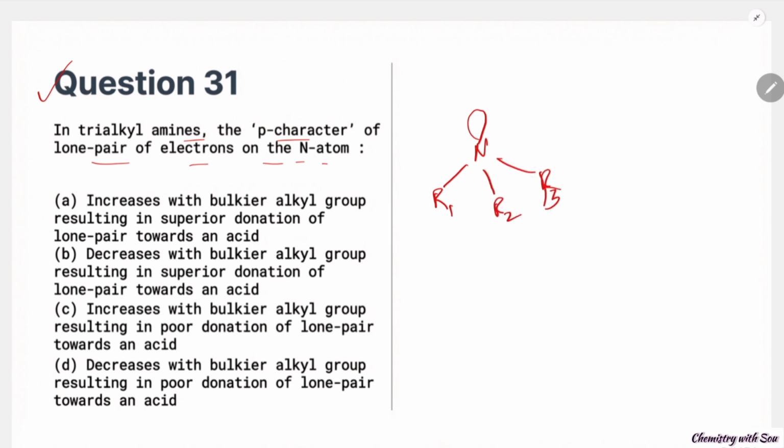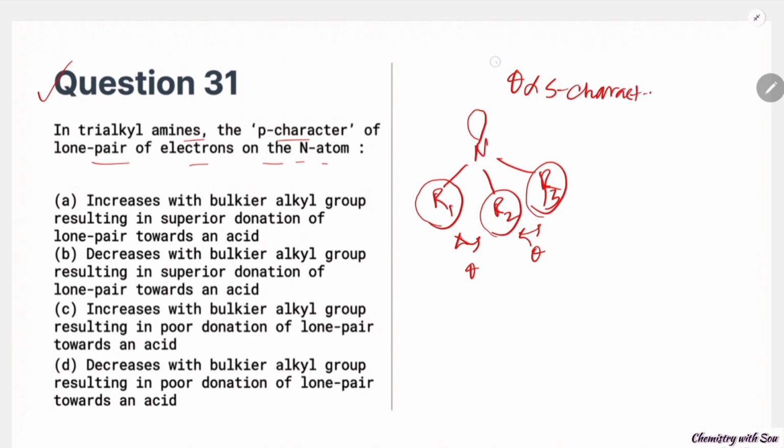In general, if the bulkiness of these groups increases, then the bond angle theta also increases. We know that theta is directly proportional to the s character. So the more the angle, the more the s character is used in the bonding, so there will be more p character in the lone pair.